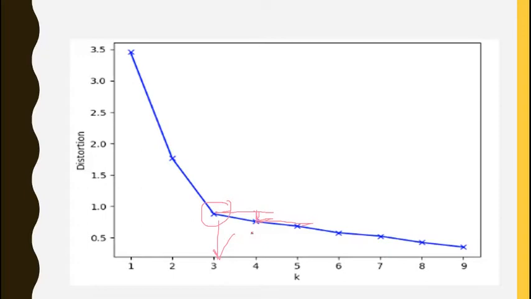Of course, going back to my earlier explanation, if we increase the value of k to the number of data points, the value of the variance will be 0, because each data point will then become a cluster, which will not solve our purpose. Although the variance will be 0, that's not what we are looking for. So this is in brief about two-dimensional data, how we calculate the value of k.